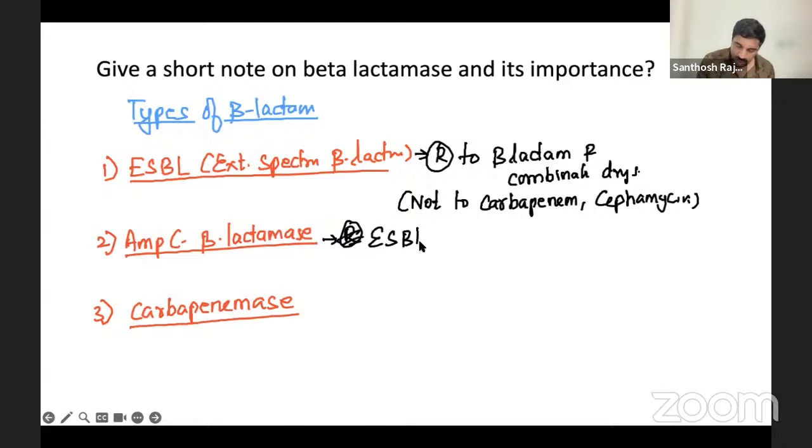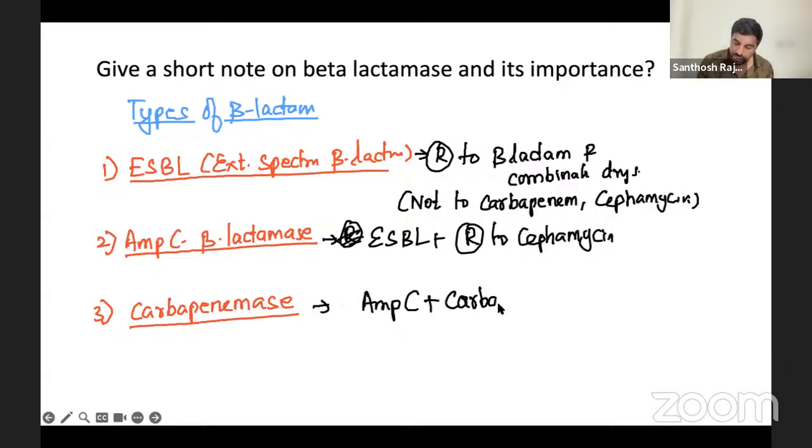ESBL plus resistant to cefamycin. Now, carbapenemase is AmpC plus the carbapenem drugs also. Carbapenem resistance also means everything is resistant. This is the idea.